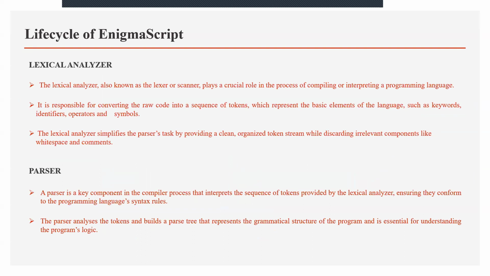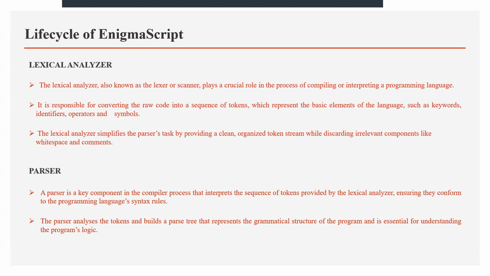Yeah, Akila. I'm going to continue about the life cycle of Enigma Script. Next comes the lexical analyzer, because the life cycle consists of several stages: source code, lexical analysis, parsing, intermediate code generation, and compilation. The lexical analyzer plays a crucial role in the process of compiling.